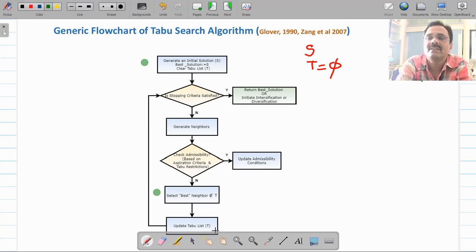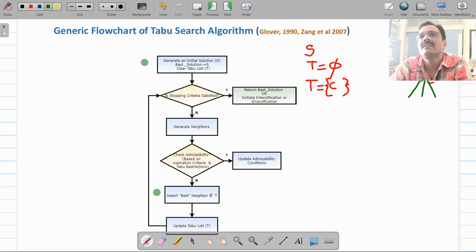Now update the tabu list. Now your tabu list here, after the first iteration, this T will contain this node. Suppose I call this node as node C. So tabu list will contain this node C now. Now again you are repeating these steps. Is termination criteria reached? If no, create its neighbor. So what will our algorithm do? The algorithm will generate neighbors of this node C by using the successor function. Suppose it has generated these 4 nodes.